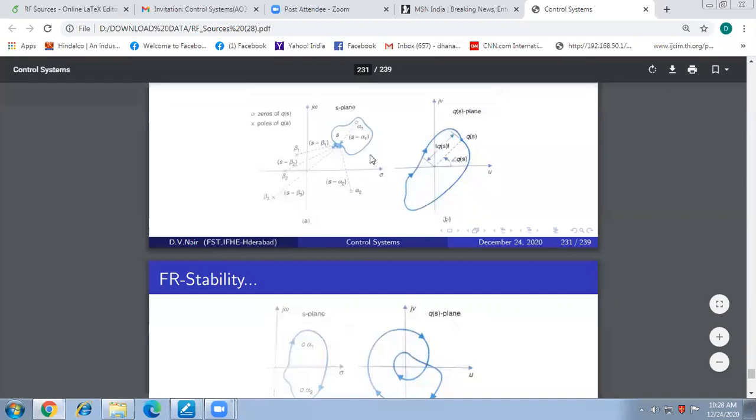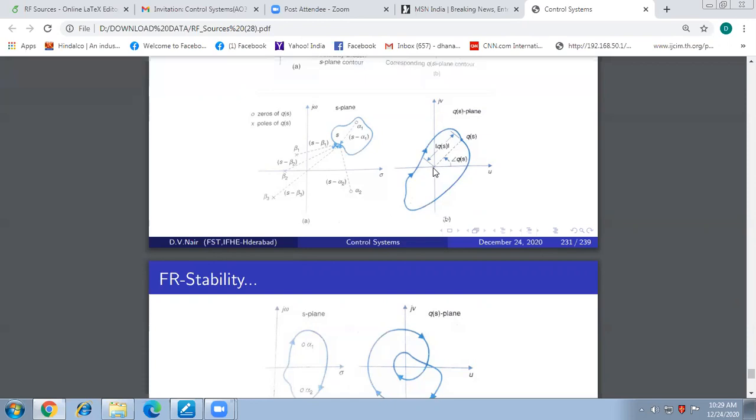The relation is that if there is one zero enclosed by the contour in the S plane, and we say it is enclosed when the region lies to the right of our movement along the contour, then the contour in the Q of s plane will encircle the origin once in the clockwise direction.